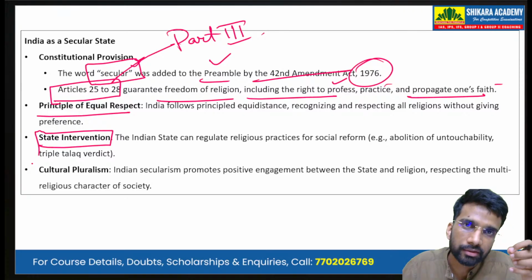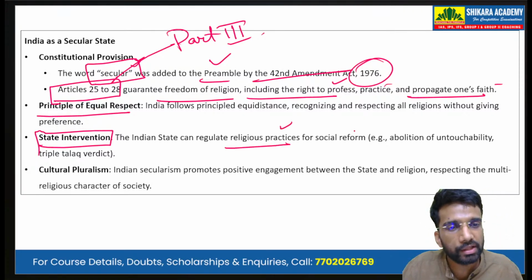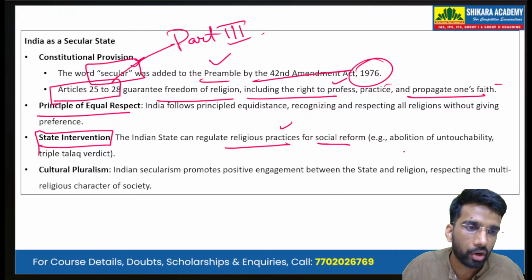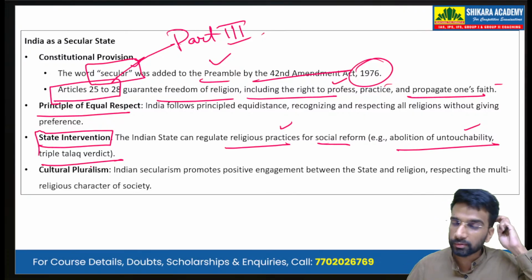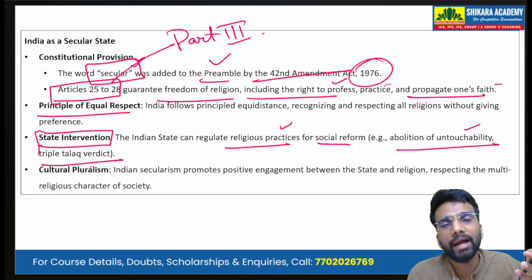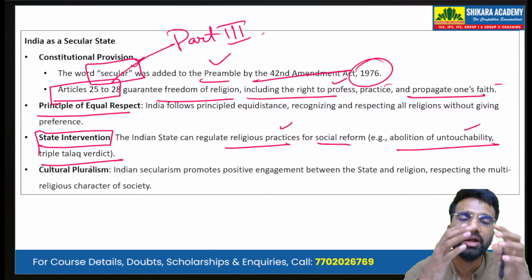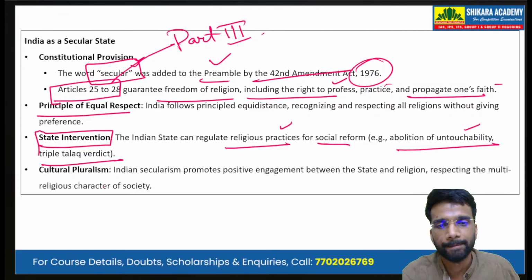The Indian state, that is the Republic of India, can regulate religious practices for social reforms. So we have abolished untouchability, and the triple talaq judgment and the triple talaq Act are a testament that the state can intervene in religious practices in order to carry out social reforms in society.